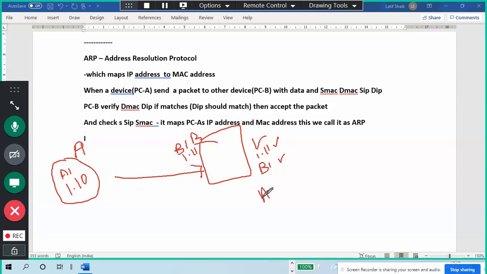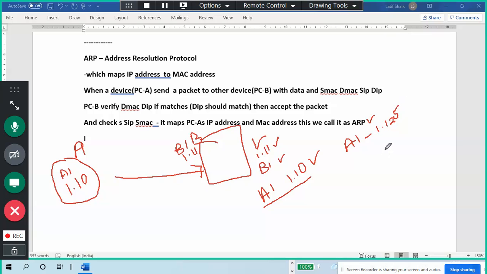And also I received A1 and 110. Now, as per my ARP, I will verify whether this is correct or not. For example, in my ARP table, it is A1 for 125.